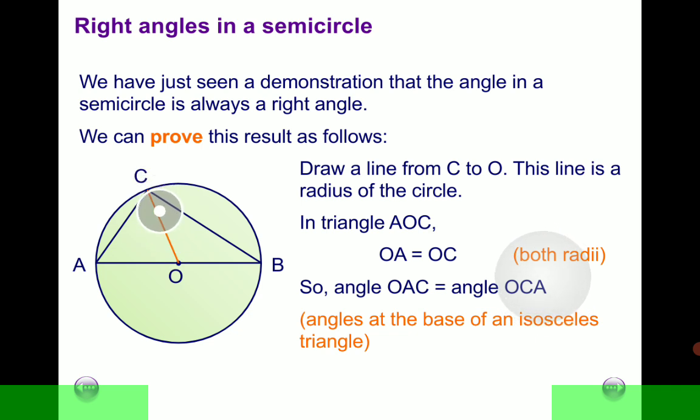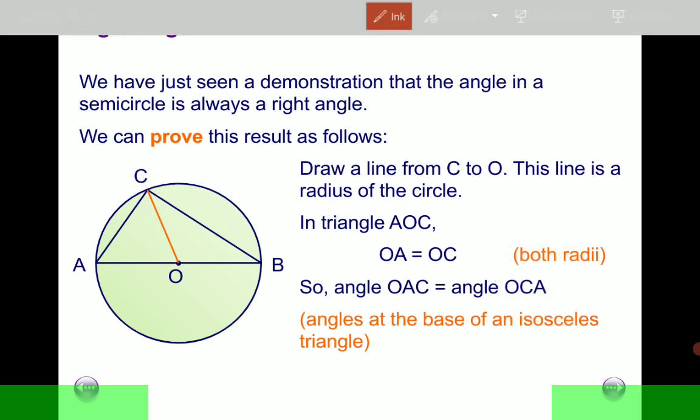So we are interested in this triangle here. If you like, I can shade it like that. That's the triangle we are interested in. So with that triangle on your mind, we are saying that this side here is equal to this side here. They are radii.